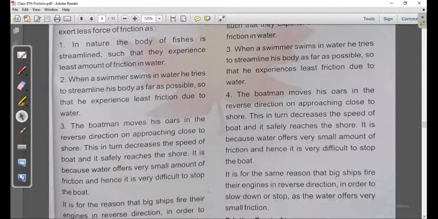The boatman moves his oars in reverse direction, so that the oars push the water and the speed of the boat increases.